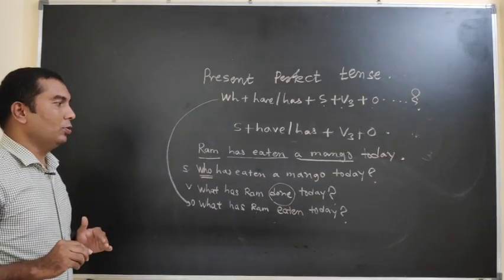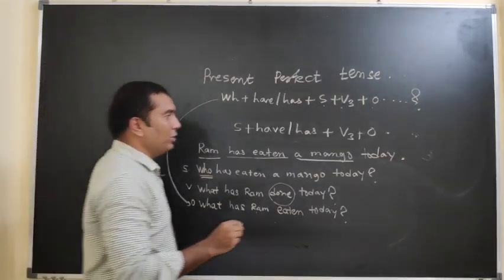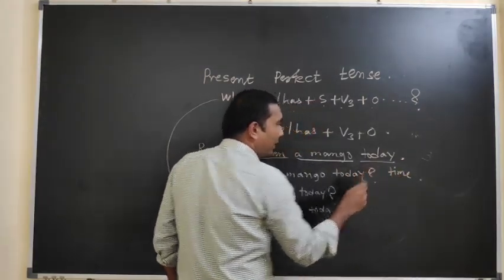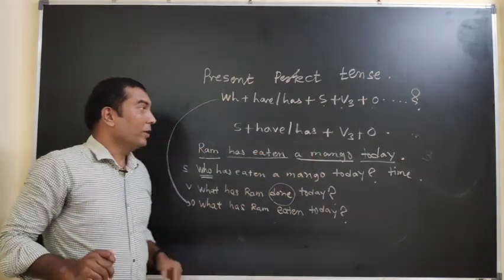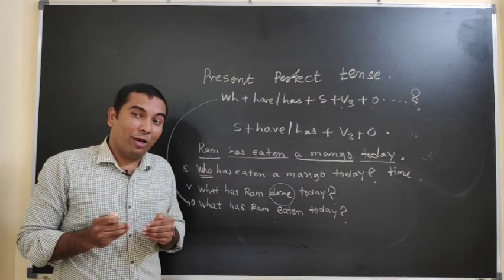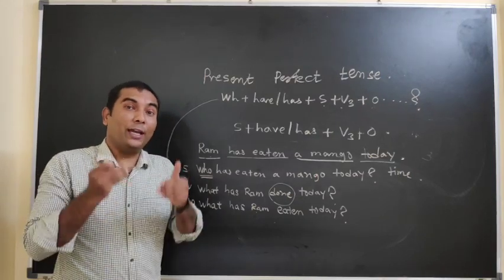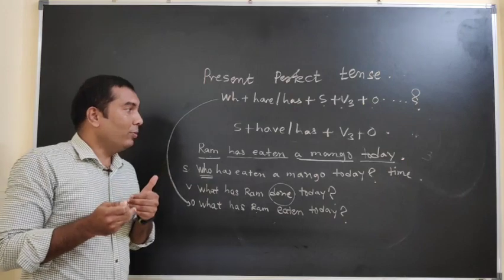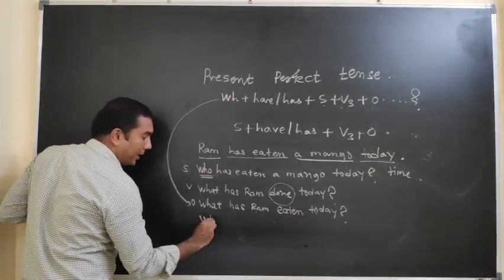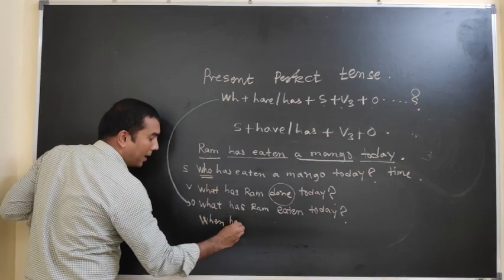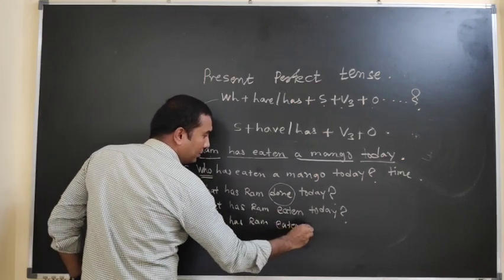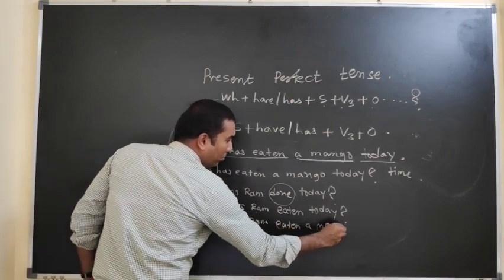Now I have to ask the question related to the time to this particular sentence, and if the underline will be under today, then you should understand किसके बारे में सवाल पूछा जा रहा है, टाइम के बारे में सवाल पूछा जा रहा है, तो उसमें मुझे जो है when का इस्तेमाल करना है, ये मुझे तुरंत समझ में आना चाहिए. I can write the question like that way. When has Ram eaten a mango?